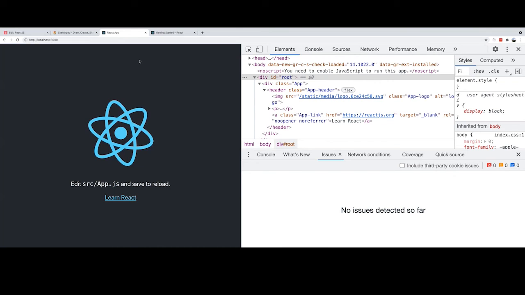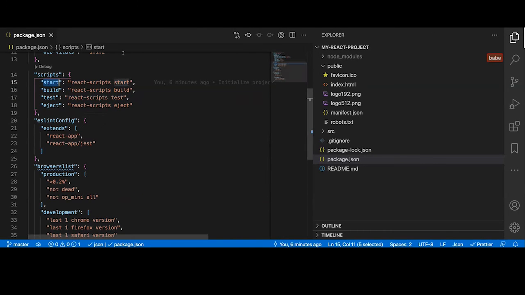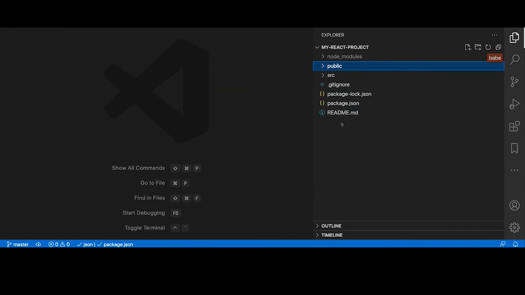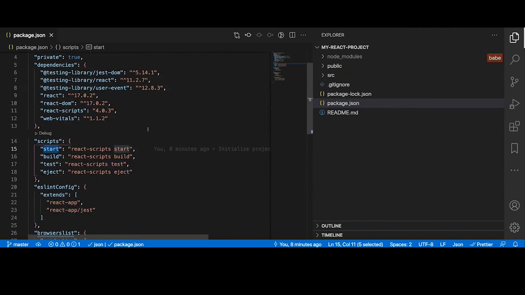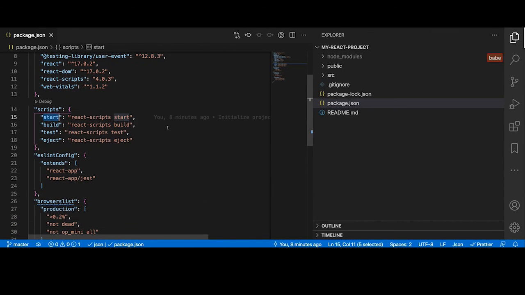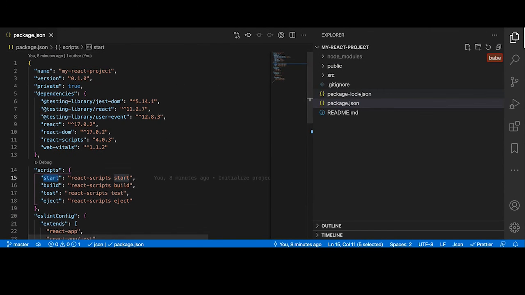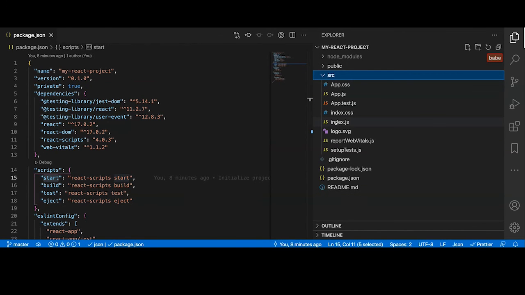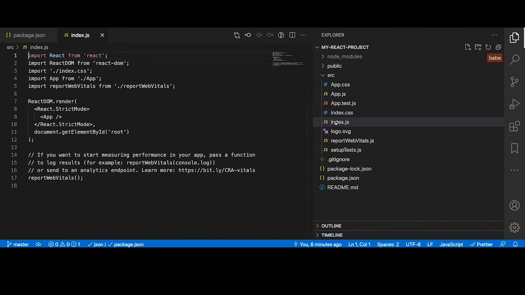Okay. Now let's go back and check this structure, how it is implemented. Let me close this. Let me go back to package.json and see what the entry point is. That is also hidden from us, but as we already know, the entry point is index.js. Let me open this.